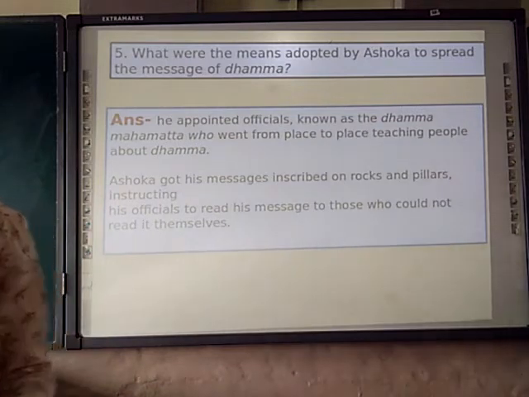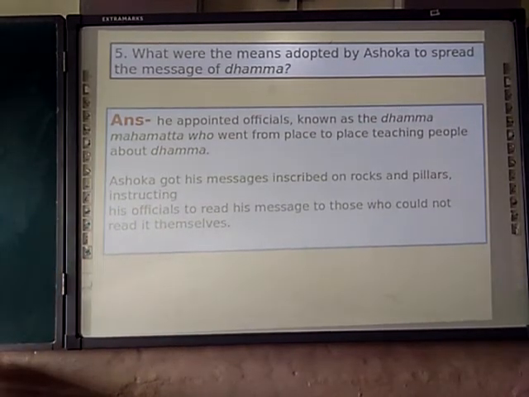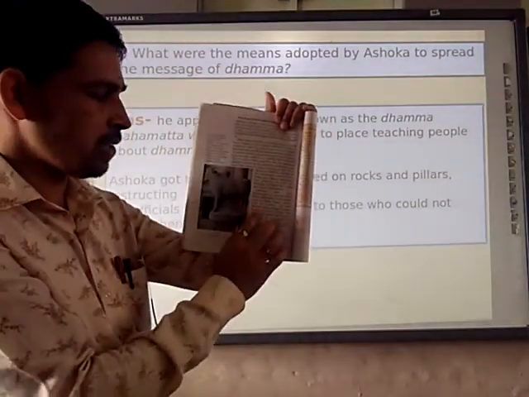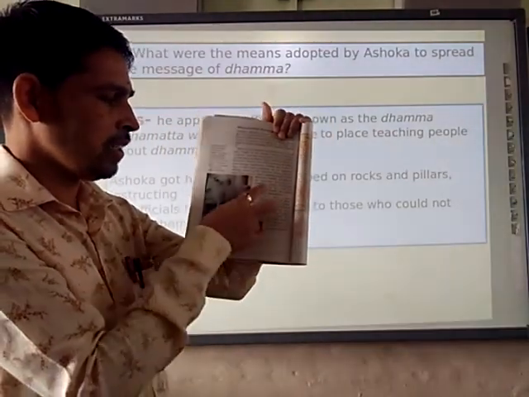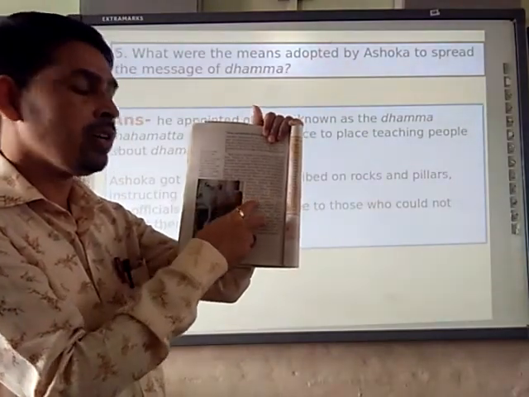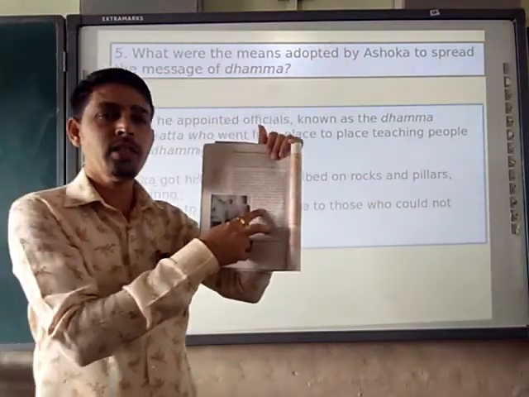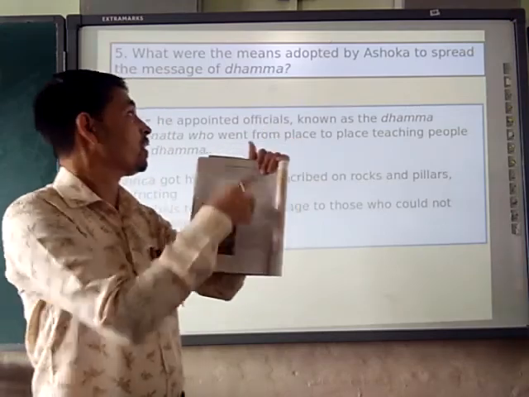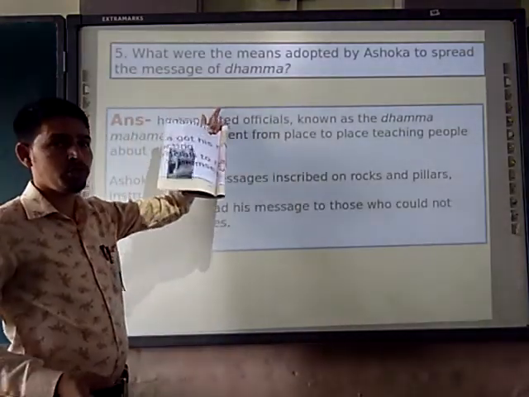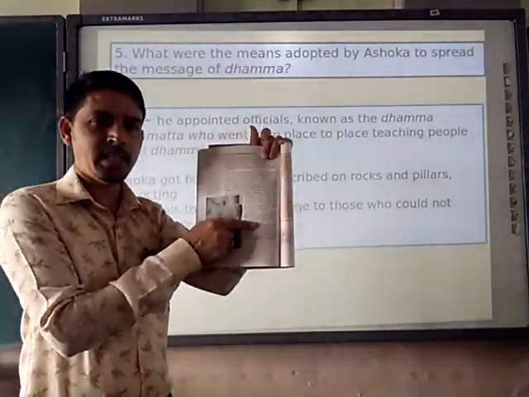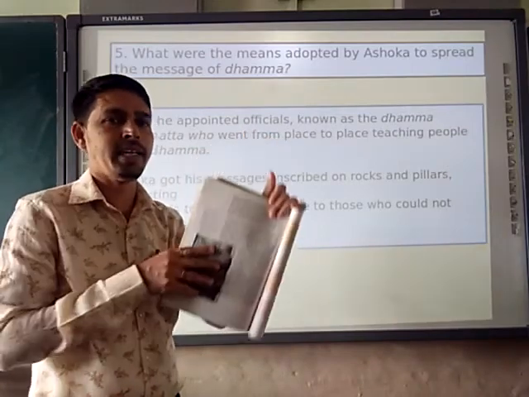You can add more in this answer also. In the textbook, the last point is given for that purpose only. So here you can see, or you can add more. Right? Here in this paragraph, from here and here, these two paragraphs contain this answer, what Ashoka did to spread his message of Dhamma. Please read properly and get the answer.